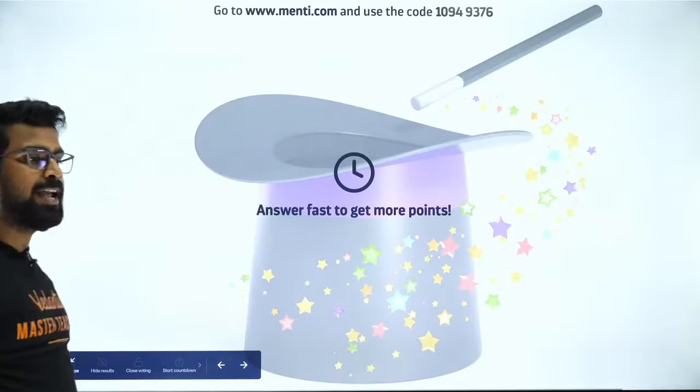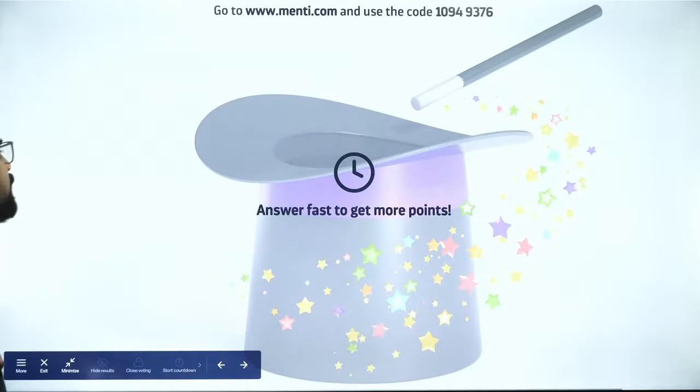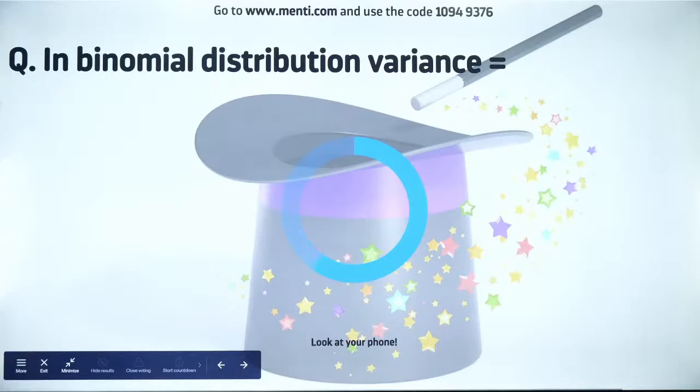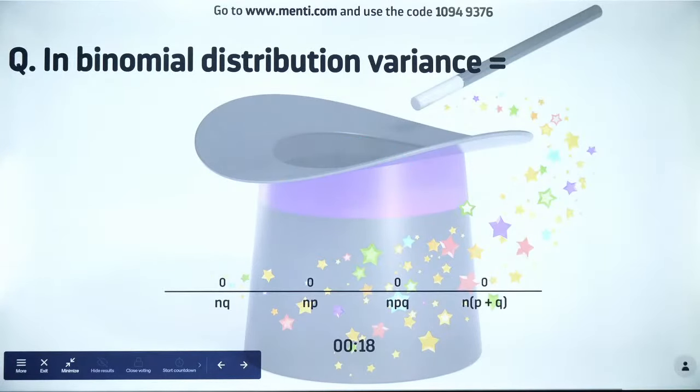Come on, people. I want everybody to solve this and preferably get it correct as well. In binomial distribution, what is the formula for variance? Look at this. Did you all know it before? Let's see. I will come to know.